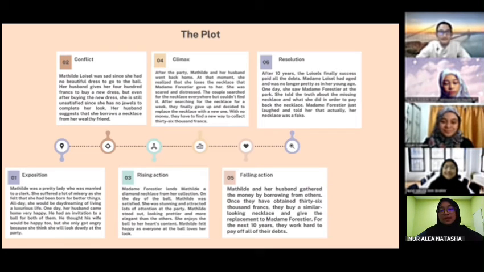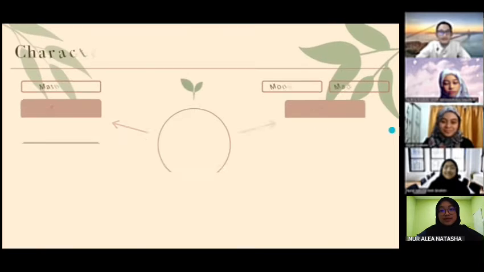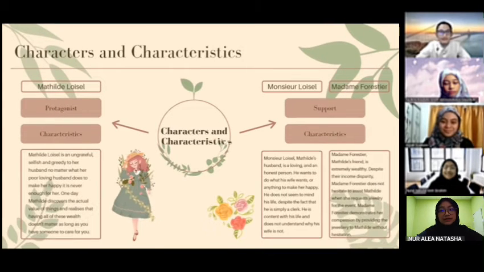Thank you, Zati. Now, I will be talking about the characteristics of the characters in this story. As you know, Matilda Loisel is the protagonist, or known as the main character of the story. Matilda Loisel's primary character traits are her beauty, her vanity, and her social ambition, which play their part in leading her to her ruin. She was one of those pretty and charming